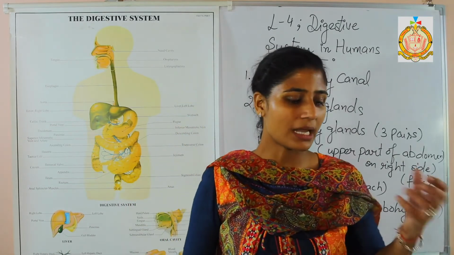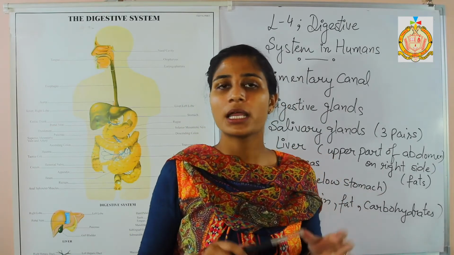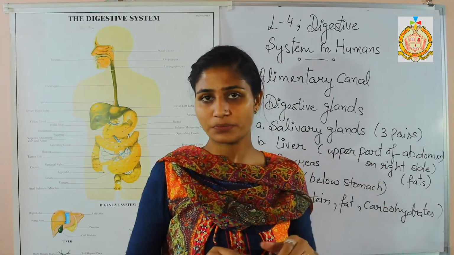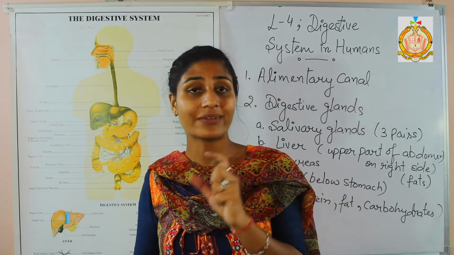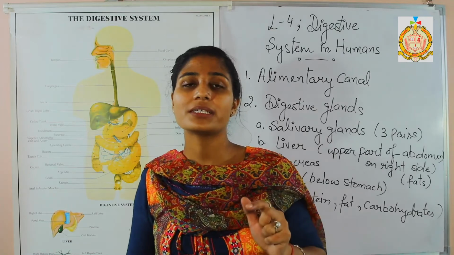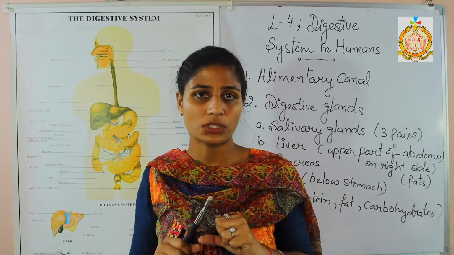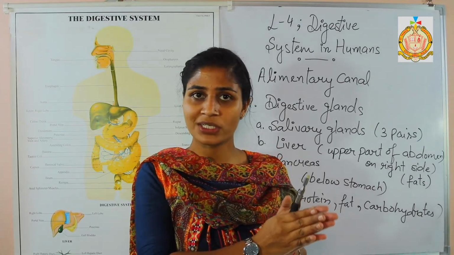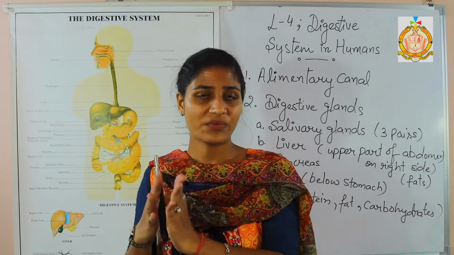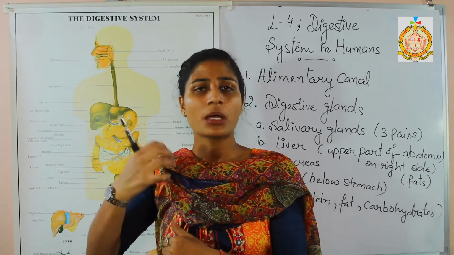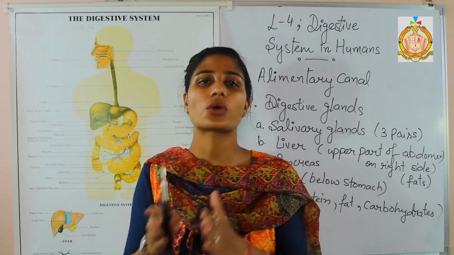Next one is the large intestine. Before starting the large intestine, I want to tell you one thing: in the small intestine the villi are present. Small tubules are present in the small intestine, known as the villi or villus. What is the function of the villi? Villi are responsible for increasing the area for the absorption of food. So the more villi present in the small intestine, the larger the area for the absorption of food. More food is absorbed by the small intestine and converted into soluble forms.